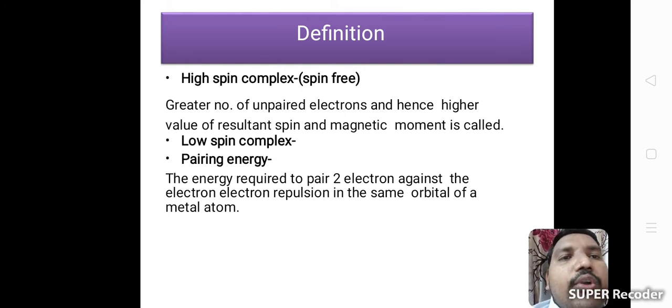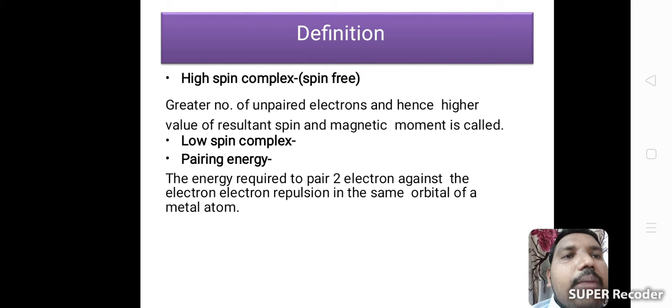In case of low spin complex, pairing energy is the energy required to pair 2 electrons against the electron-electron repulsion in the same orbital of a metal atom. Here repulsion is there.